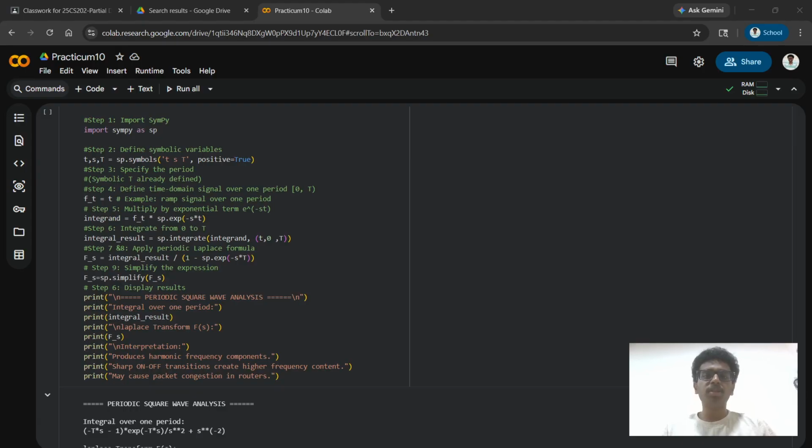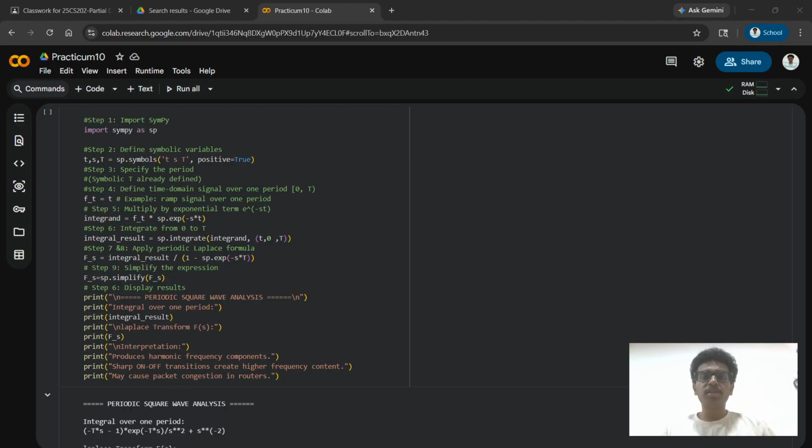This is common in distributed systems where a task gradually reduces over time but repeats periodically. Here the signal decreases smoothly within each cycle. After performing the same steps, defining the signal, integrating and applying the periodic formula, we get the Laplace transform.